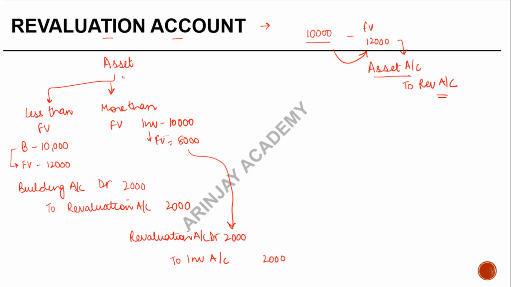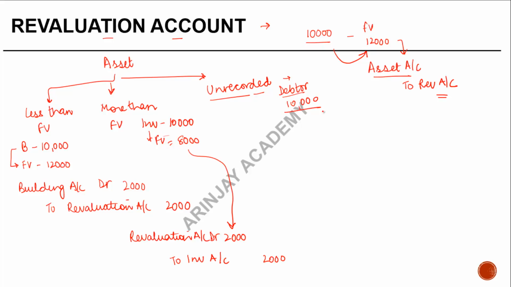right? The third situation could be that there are certain unrecorded assets. What this means is, suppose I suddenly get to know that a person who was not paying my amount, whom I had written off as a debtor, has agreed to pay me 10,000 rupees, right?